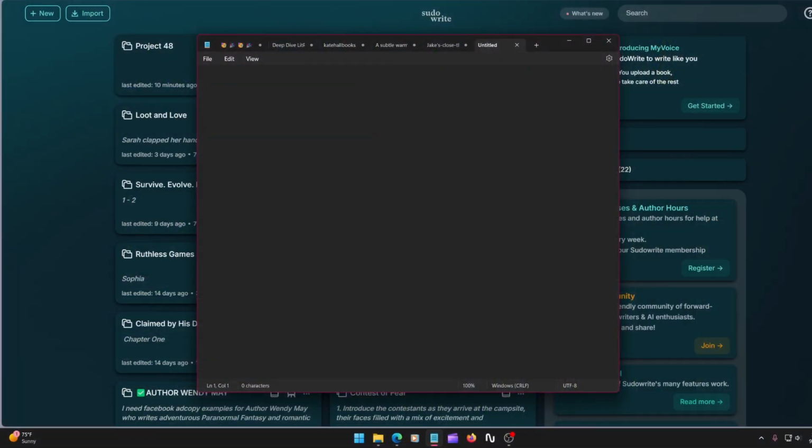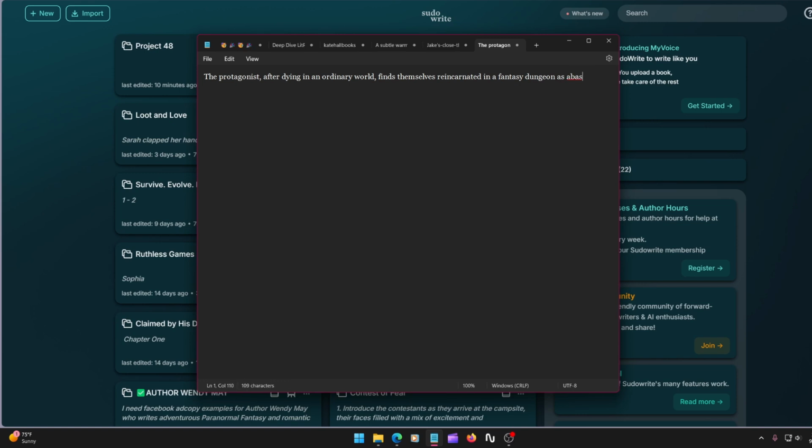Okay, so we have an idea. What to do with it? There's not enough to fill out Story Bible, or is there? Sudowrite has a new feature that allows us to import our shiny new story ideas or partial manuscripts from a document. I'll show you a quick example. Pull up Notepad and jot down everything you want on it, from random thoughts, organized notes about world building, or character profiles. Got your Notepad or Word document open?